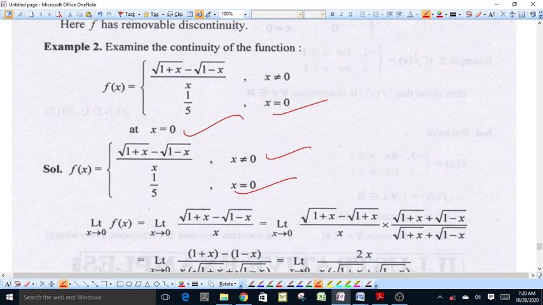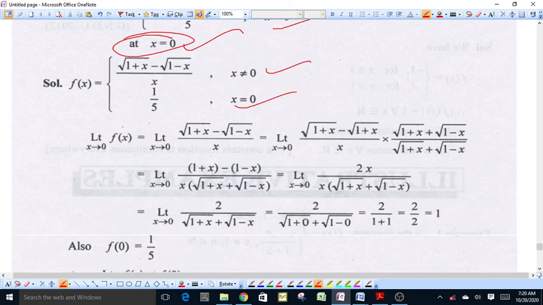We have to examine the continuity of the function at x equal to 0. Then we take the limit of the function as x approaches 0.